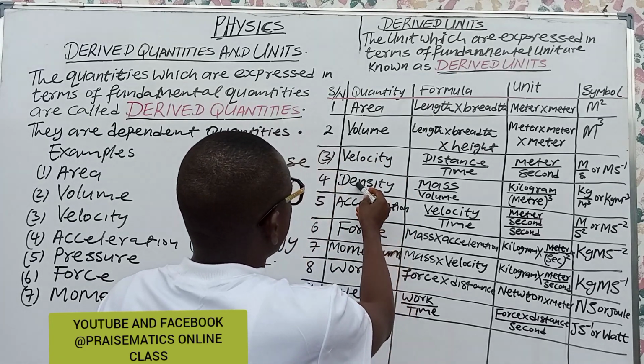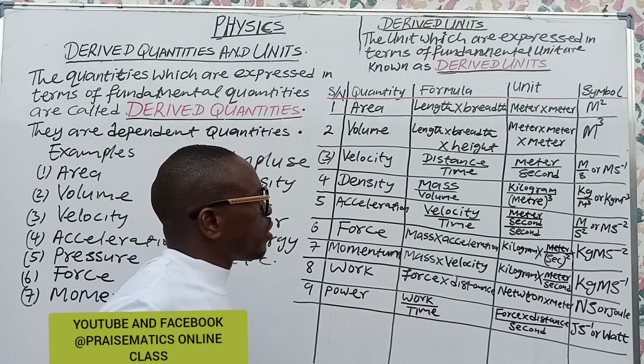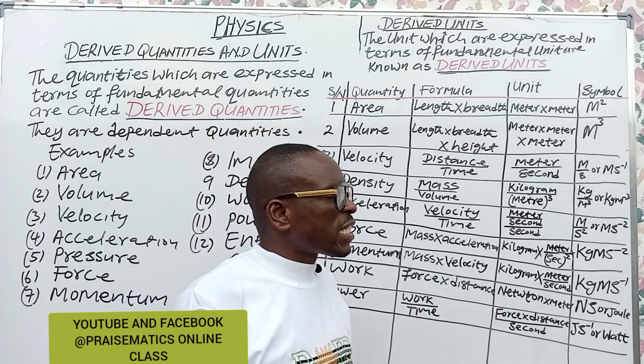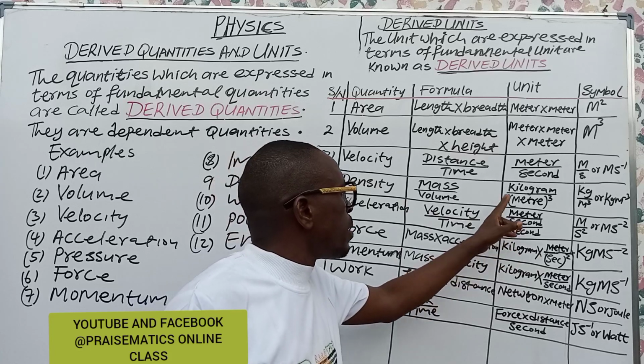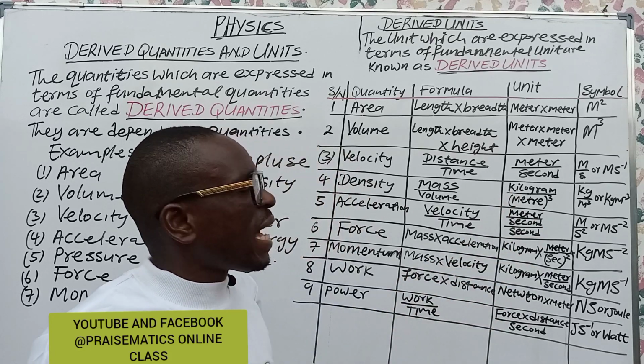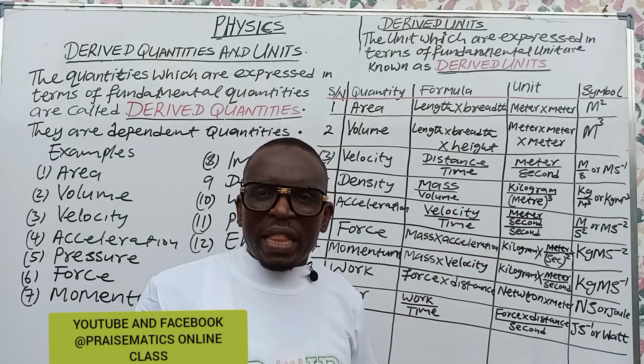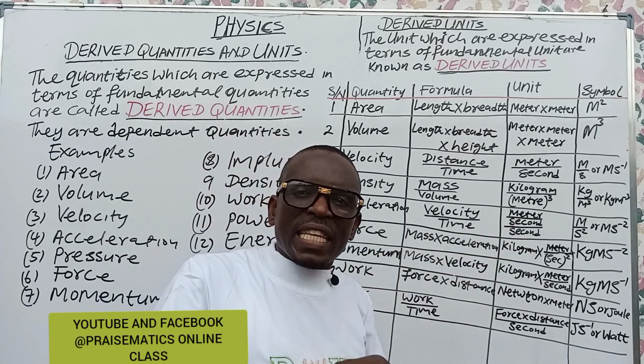Now let's look at density. When you talk of density, you talk of mass per volume. Mass, we know the unit of mass is the kilogram, kg. And the volume is what? We know that volume is L times L times L, measured in meters.